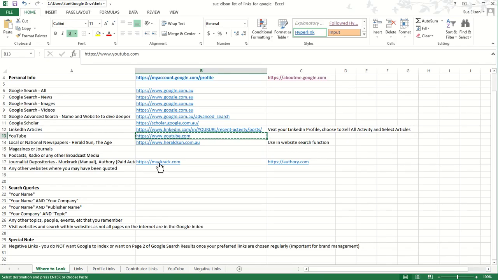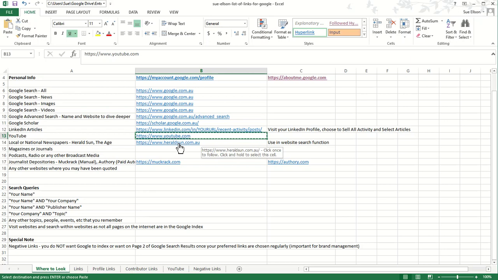Okay, so the next one is any particular publications. Now, one of my clients has been a regular journalist for the Herald Sun, so a lot of the articles that he has written are under a paywall, so I can't search for them because I'm not a subscriber to the Herald Sun newspaper. But if you are, you can log in and you can check all your links.